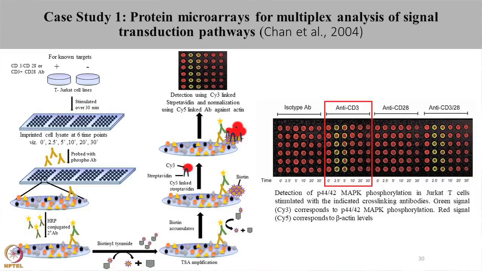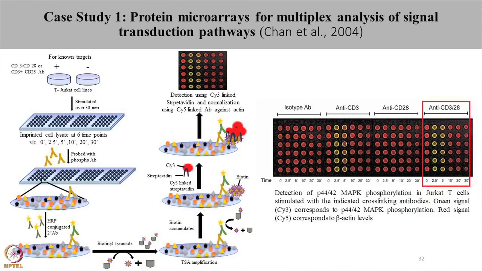Here you can see that when the cells were treated with CD3, there was a quick phosphorylation observed at 2.5 minutes, which reduced at 5 minutes, but there was no change in the phosphorylation status of MAPK when the cells were treated with CD28 antibodies. When the cells were treated with the combination of CD3 and CD28, a sustained phosphorylated MAPK was observed and the signal intensity even at 5 minutes was prominent.